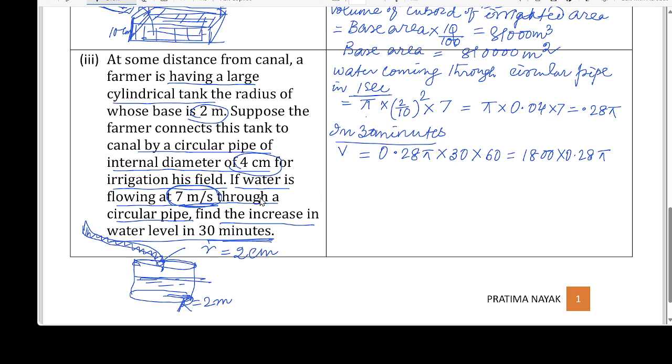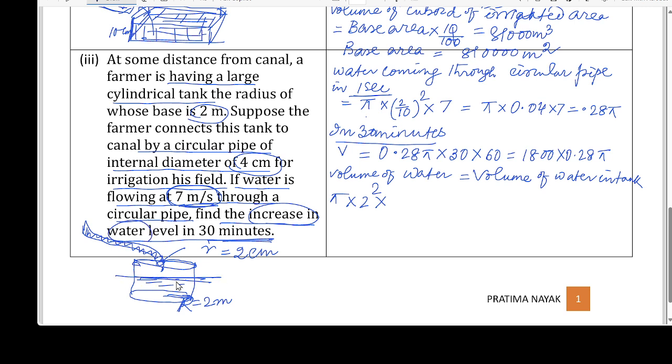Where it will be filled, it will be filled in cylindrical tank. So volume of water is same as volume of water in tank. Now it will be pi, the tank radius is 2 meter, so 2 square into height. We have to find out how much increase in water level.